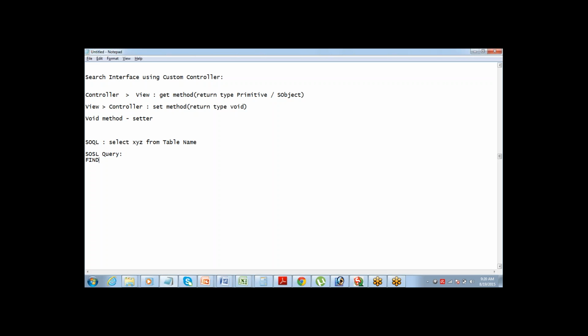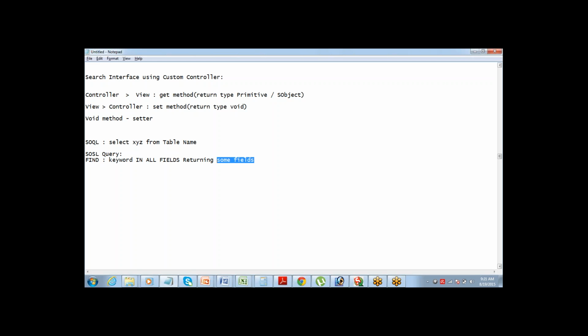With find, you can perform a search inside the database. It allows you to find a certain keyword in all fields, returning some fields, whatever fields you want to return. So it can perform a search in the entire database and return you the result.